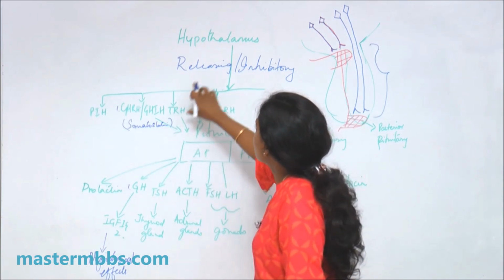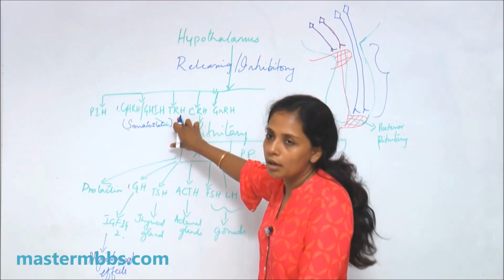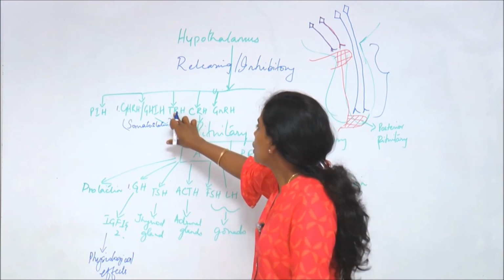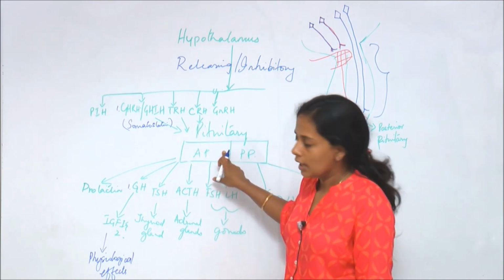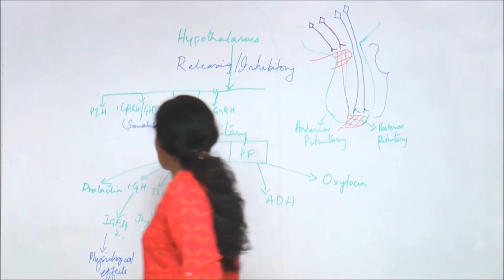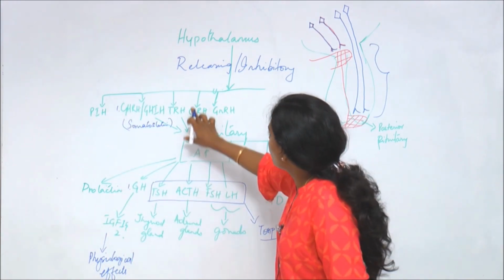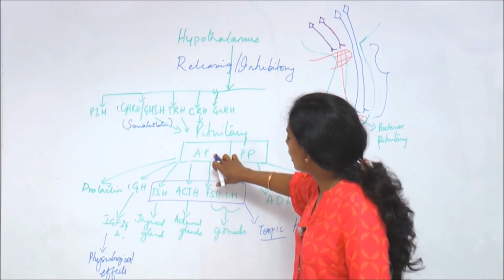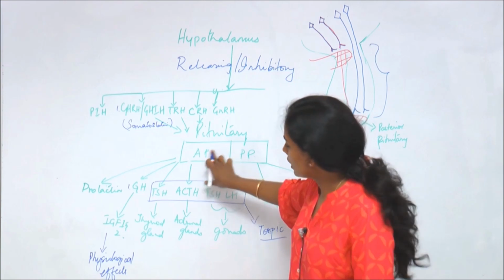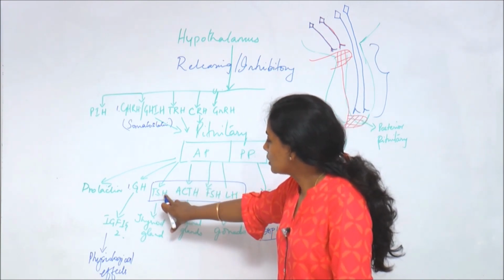Now the second one is the hypothalamus can release thyrotropin releasing hormone. Okay, it's a releasing hormone. So thyrotropin releasing hormone again acts on the anterior pituitary and it produces the tropic hormones. All these are tropic hormones. This includes thyroid stimulating hormone. The thyroid releasing hormone acts on the anterior pituitary, and the anterior pituitary will release a tropic hormone which is called the thyroid stimulating hormone.